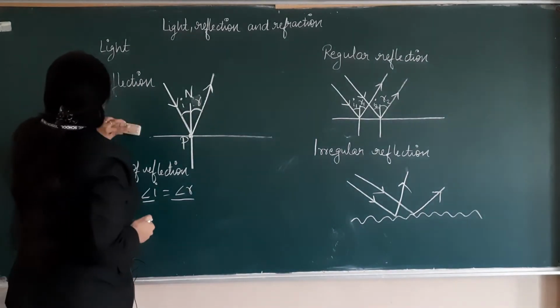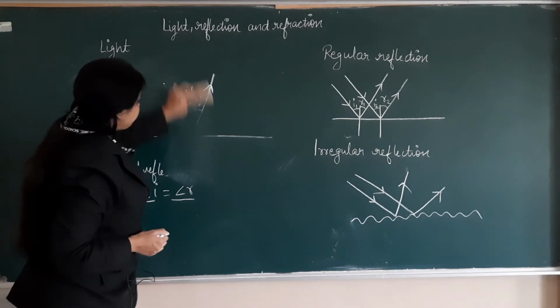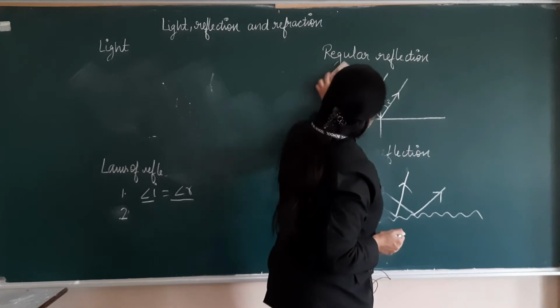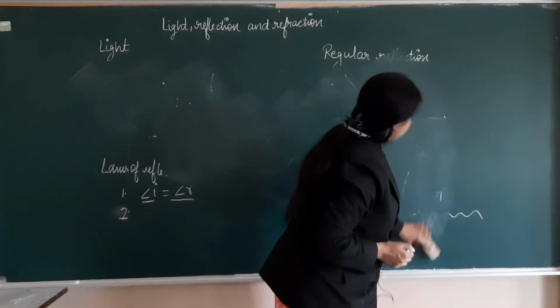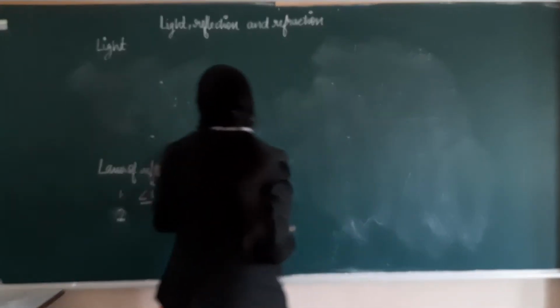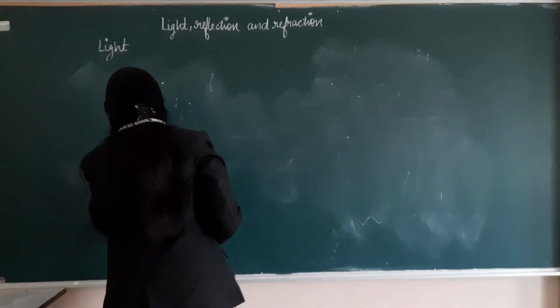Now we have to study spherical mirrors. As the name says, spherical, a mirror which is spherical in shape is known as a spherical mirror.